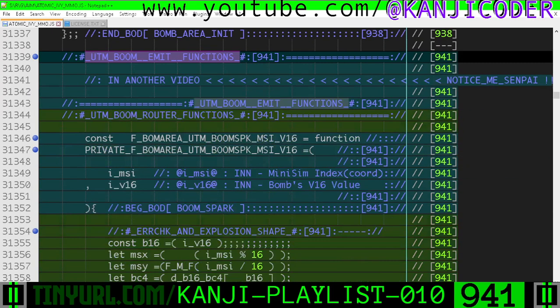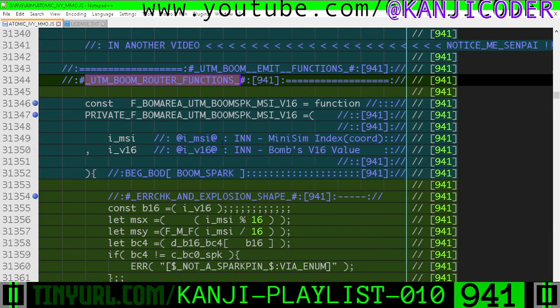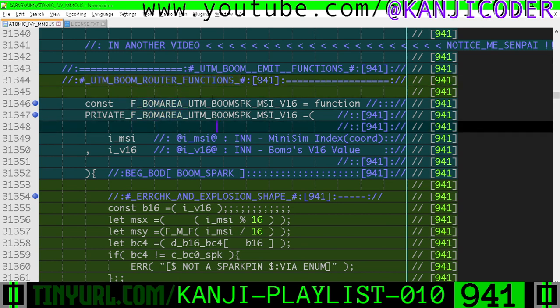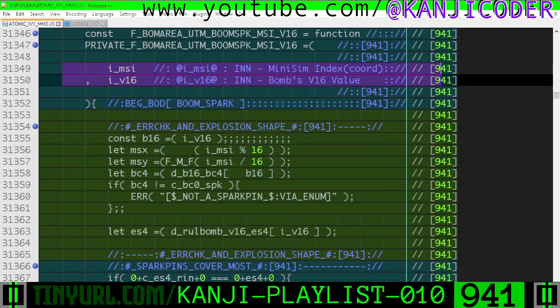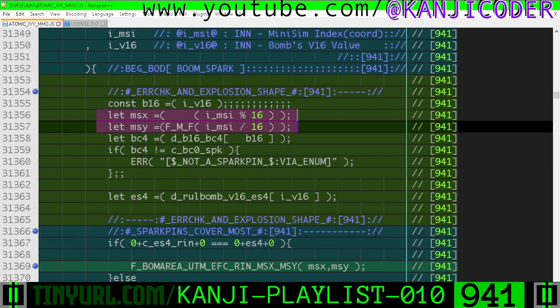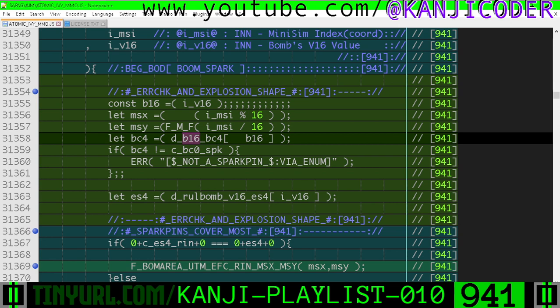This new section we've created, we have one function in it so far. Function bomb area unit test main boom spark. And this is the one-dimensional index of the tile and the V16 value of the bomb, right? So we have those two inputs right here. The input V16 is just a B16 that is on the bomb layer, okay? The X and Y of our index is this, right? We run a little formula and then convert the B16 into the bomb category by using a lookup table.